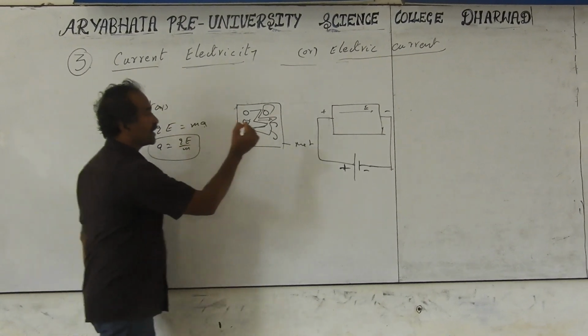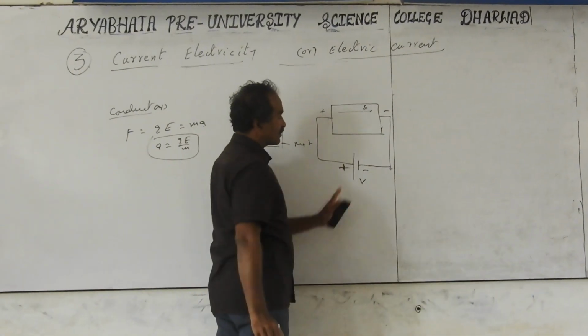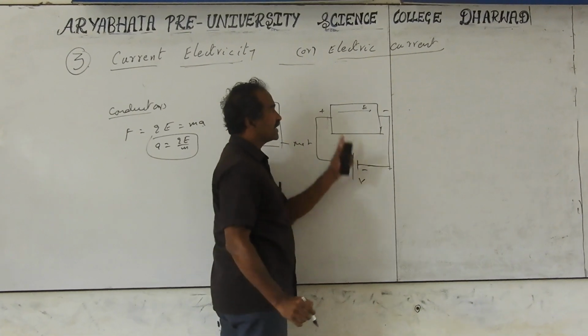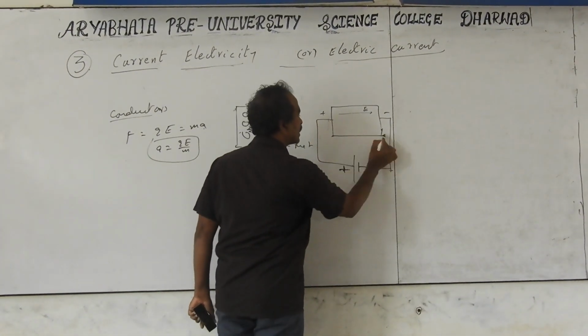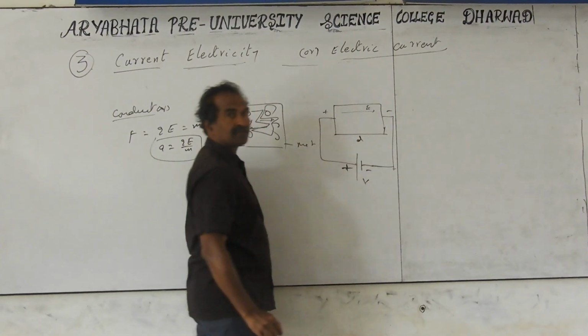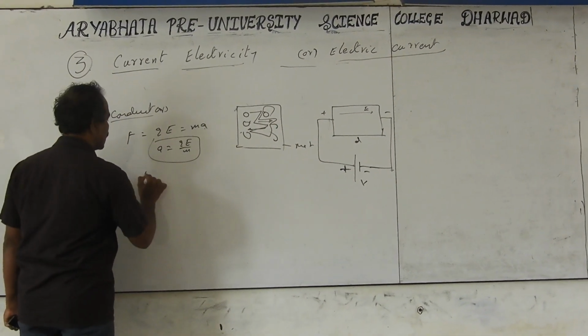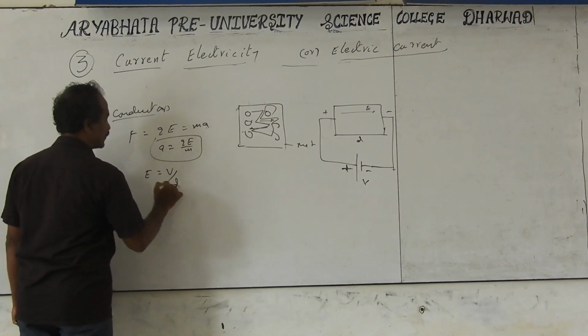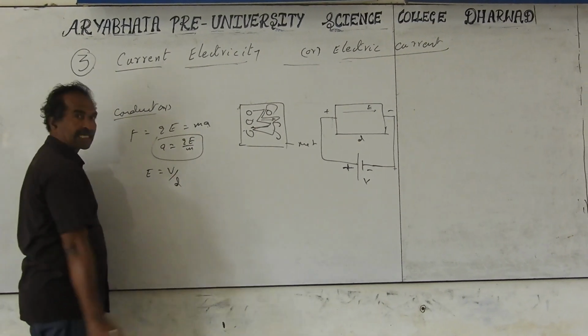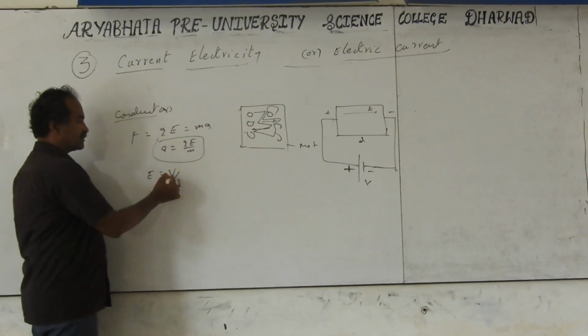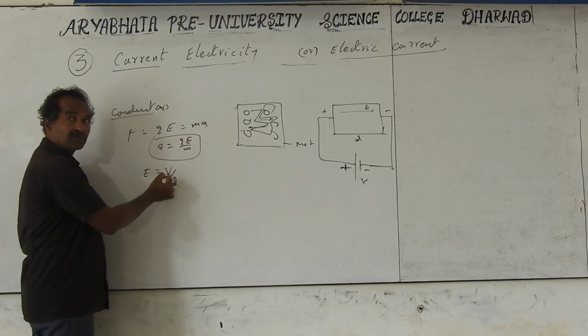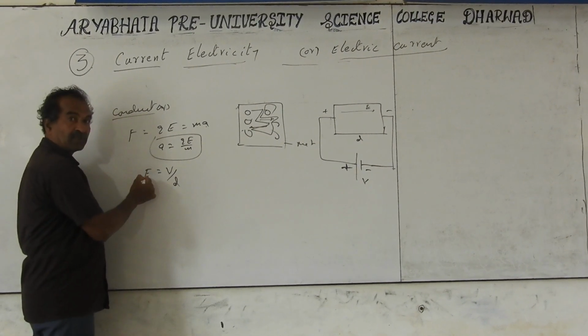The electric field is produced because of the potential difference of the battery, and E and V are interrelated. How are they interrelated? If the length of the conductor is D, the electric field and potential difference are related. In the previous topic we already discussed that E is equal to V by D, where D is the length of the conductor, V is the voltage or potential difference provided by the battery, and E is the electric field produced.